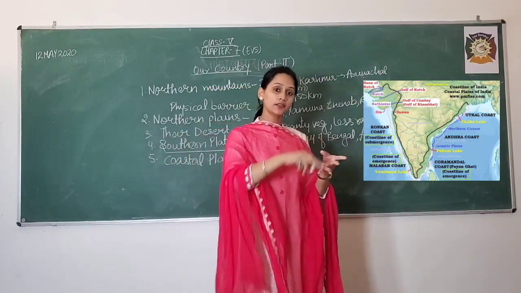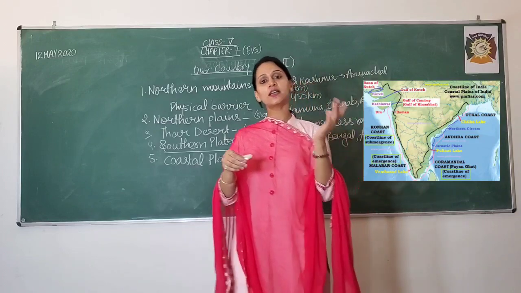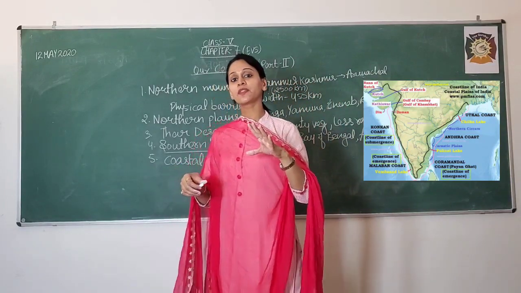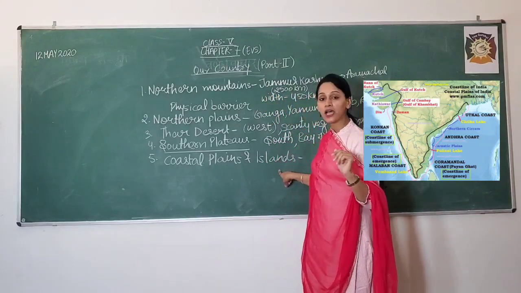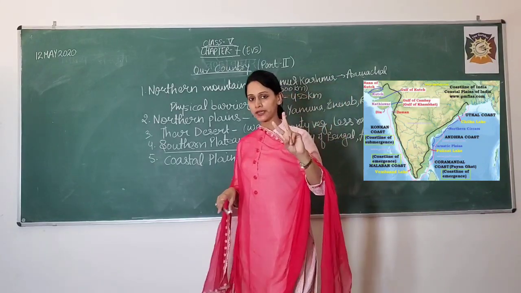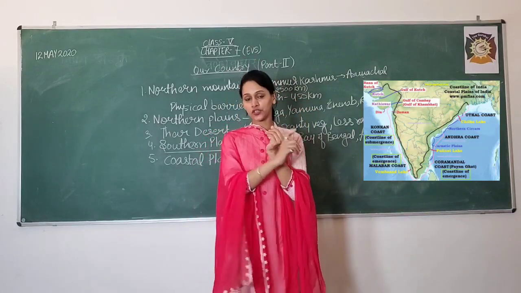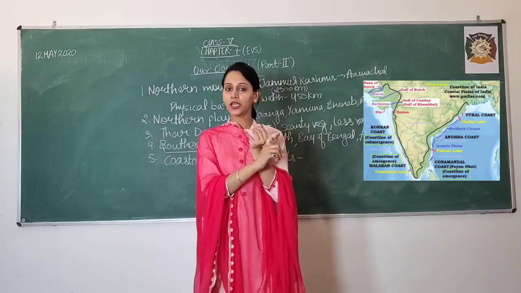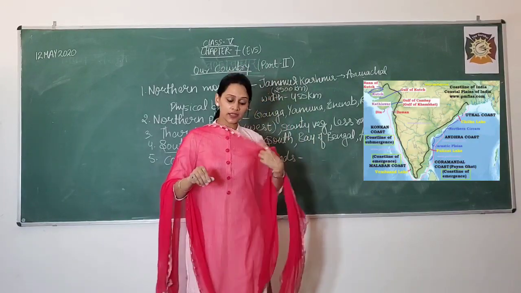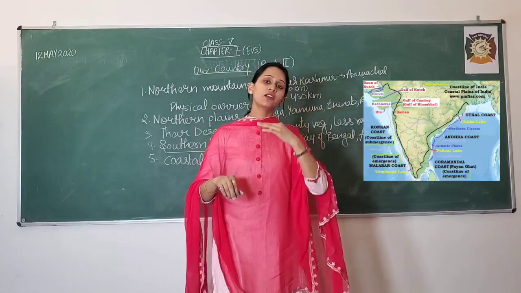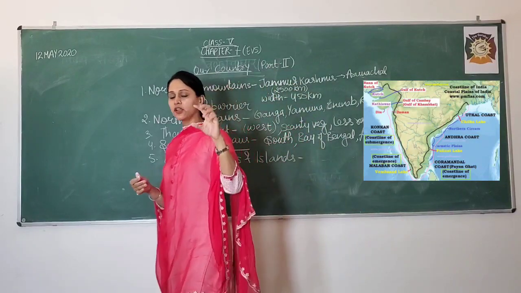Okay, and besides the coastline and the coastal area, the two more things are islands. I told you about two islands, do you remember, Lakshadweep and Andaman and Nicobar. These two islands are of India. So this was all about the different geographical regions of India. Now I am telling you again a bit briefly.